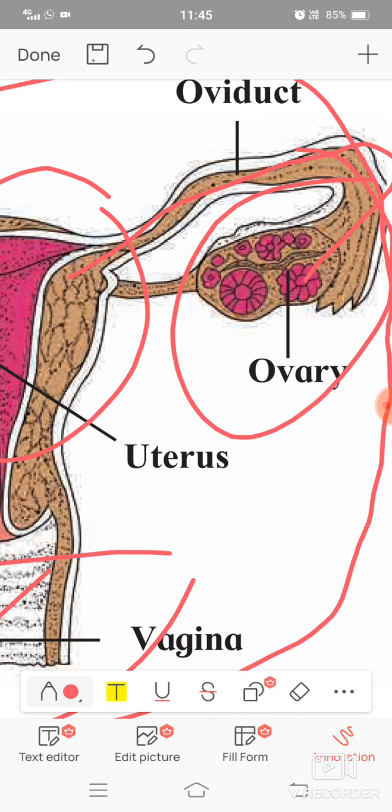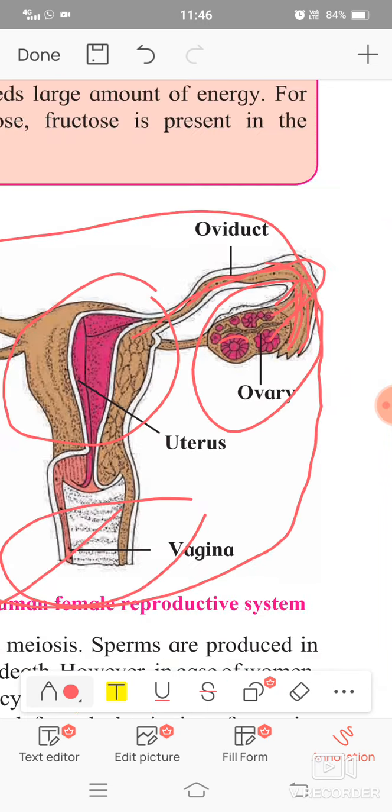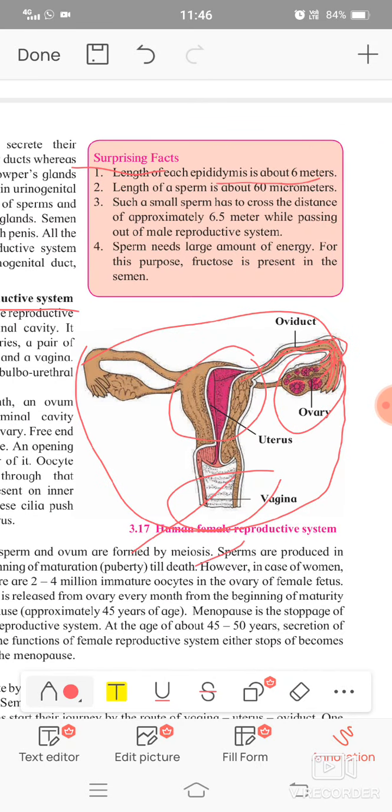That ovary contains a mature egg cell, and that egg cell comes into the oviduct by those finger-like projections. It is a funnel-like structure which catches that egg and takes it into the oviduct, and when it comes into the oviduct, that egg travels from the oviduct towards the uterus. So this is the structure of the ovary.